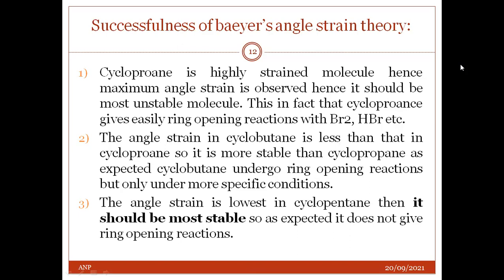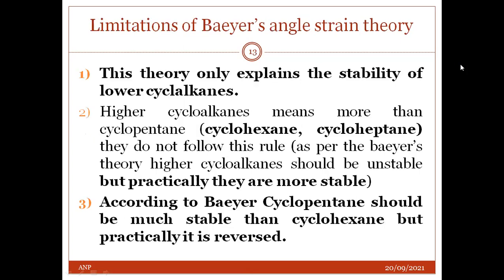The angle strain in cyclobutane is less than that in cyclopropane, so it is more stable than cyclopropane as expected. Cyclobutane undergoes ring opening reactions but only under more specific conditions. The angle strain is lowest in cyclopentane, so it should be more stable. As expected, it does not give the ring opening reaction.